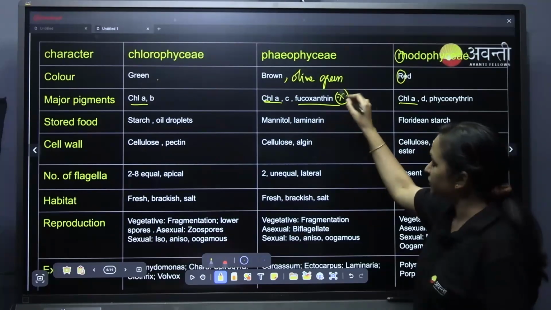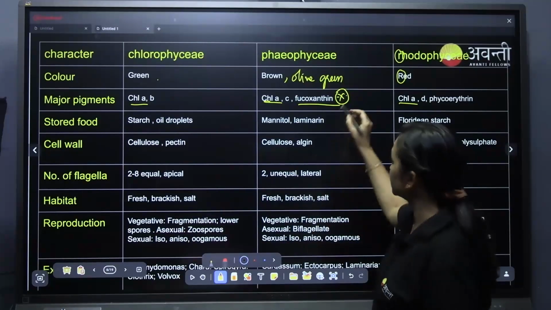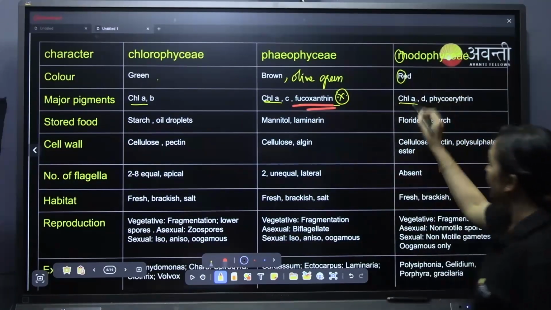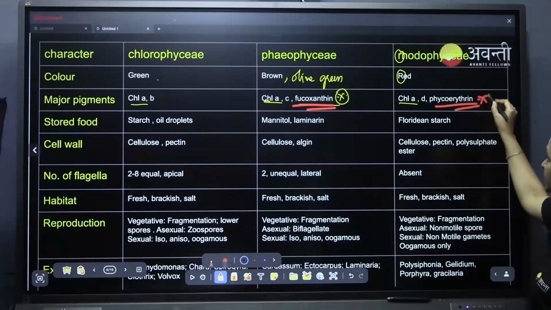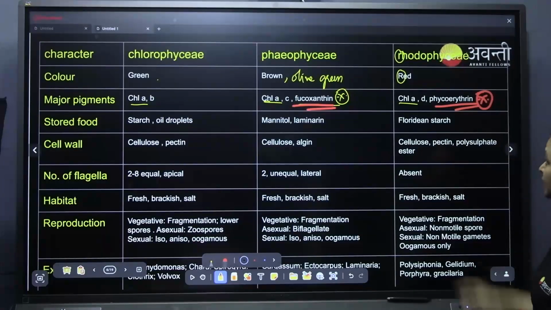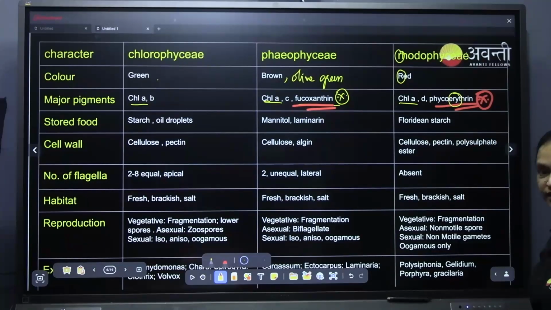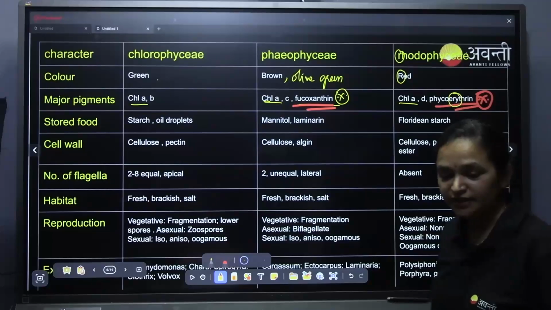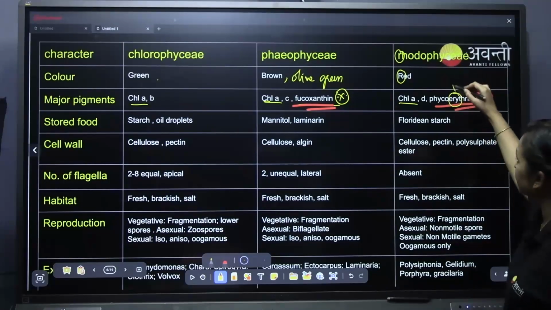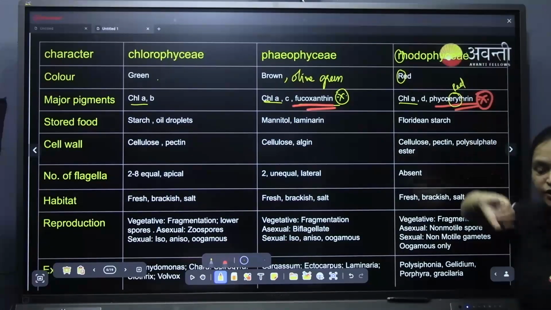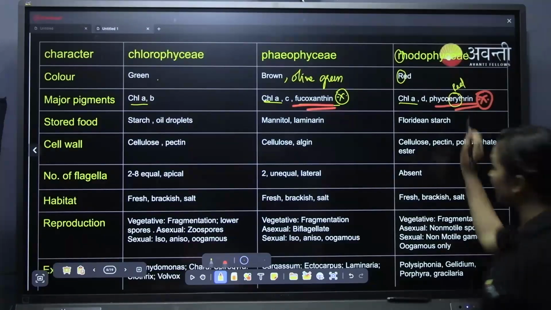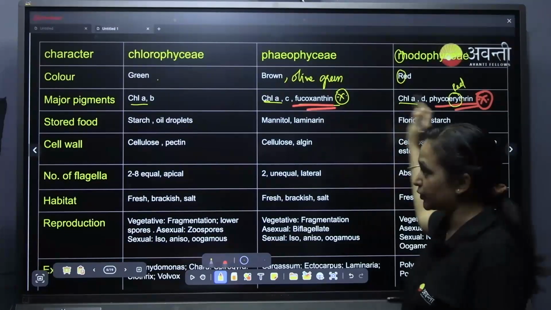This is a previous year question, please note it down. And phycoerythrin, this is also a previous year question, in Rhodophyceae. Eryth means red color, isn't it? Like RBCs, erythrocytes. Eryth means red in color. So this is Rhodophyceae, red algae. This has been a previous year question, please note it.